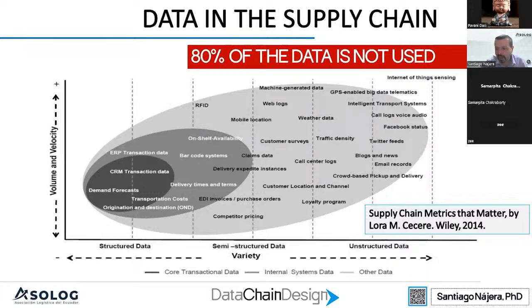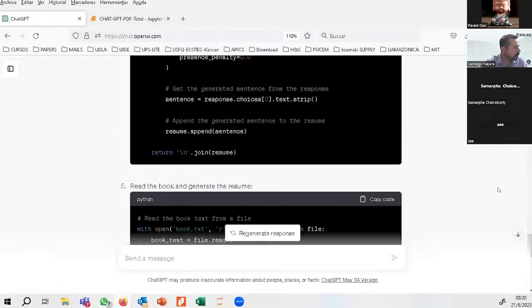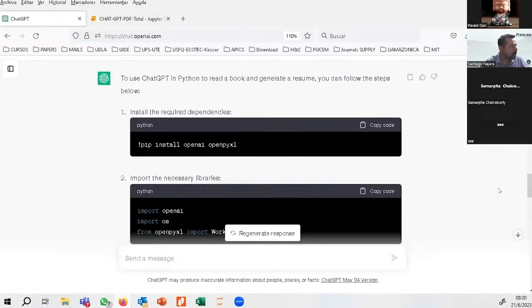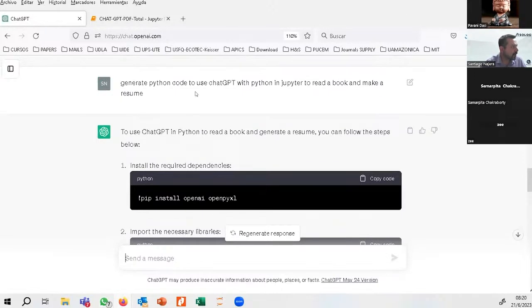For example, I want to share this part with you. You can say, okay, I need a code to use ChatGPT in Python in Jupyter Notebook to read a book and make a resume, or to read a Twitter message and get information out of it.